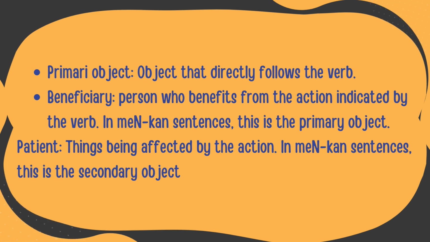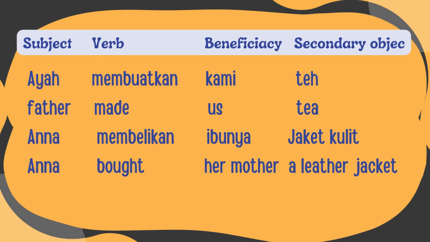In men-kan sentences, this is the primary object. Patient: things being affected by the action. In men-kan sentences, this is the secondary object. Ayah membuatkan kami teh. Father made us tea. Ani membelikan ibunya jaket kulit. Ani bought her mother a leather jacket.